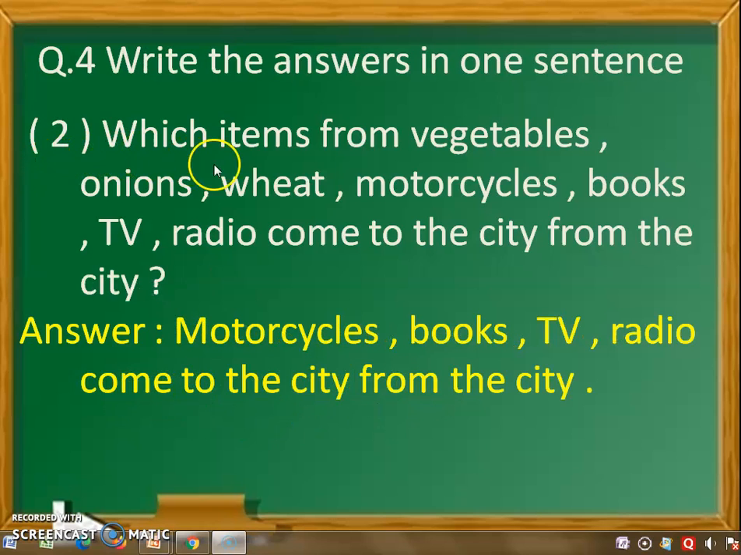Number 2. Which items from the list of vegetables, onions, wheat, motorcycles, books, TV, radio come to the village from the city? Now, which items from this list come from the city? They are motorcycles, books, TV, radio that come to the village from the city.